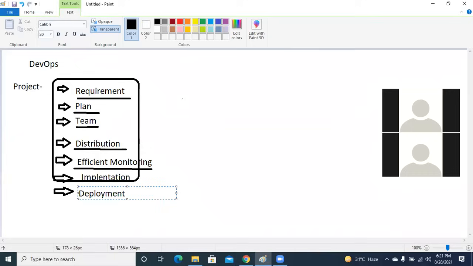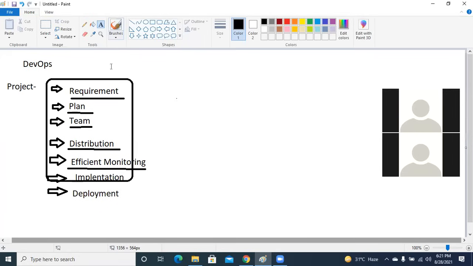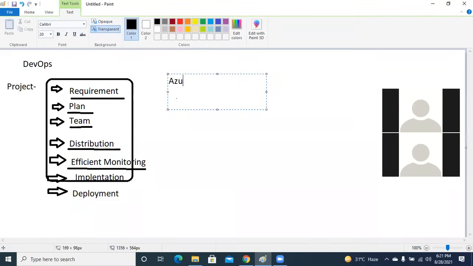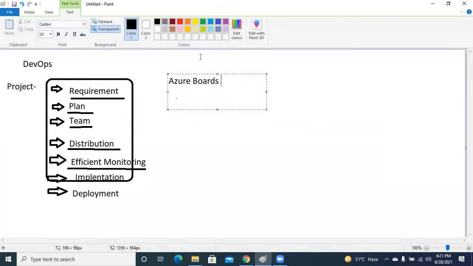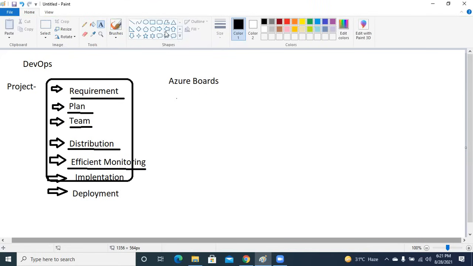Now, these are a bunch of things we have, but how will you do it in DevOps? In order to capture the requirements, the planning part and the team distribution, what Microsoft has given us is Azure Boards, right? What is Azure Boards, guys? Any idea? Guys, what are Azure Boards? No. Okay. Tasks, operations. Tasks and operations. Okay. Any particular job requirements?